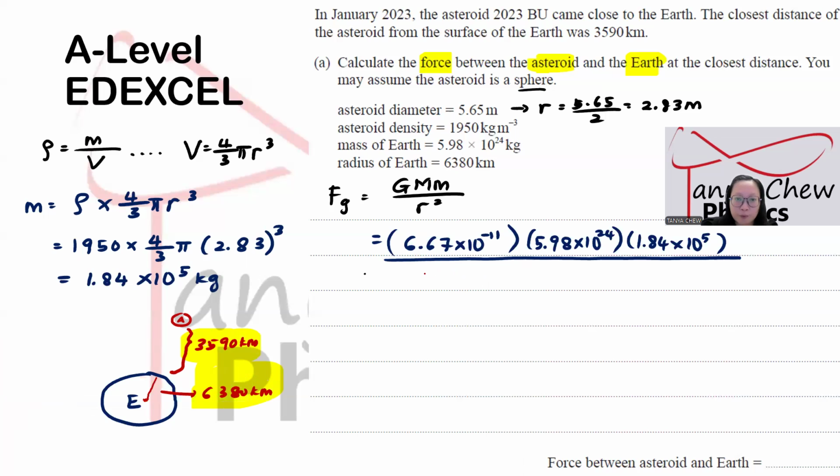So I'm just going to put it as 3590 times 10 to the power of 3 plus 6380 times 10 to the power of 3 meter, and then you have to square it. Use your calculator and you should be able to get 7.39 times 10 to the power of 5 Newton. So that's the answer.